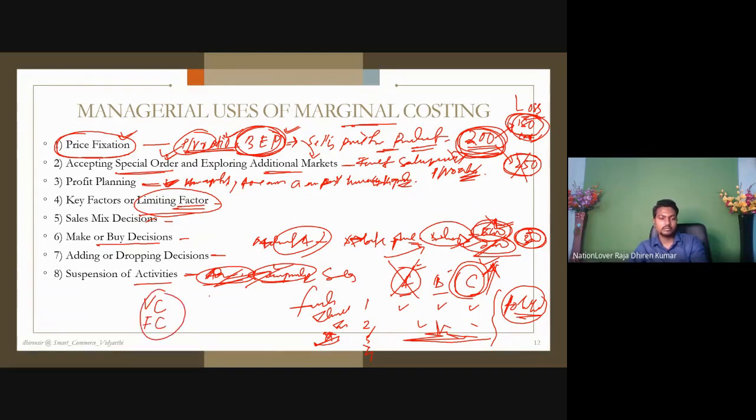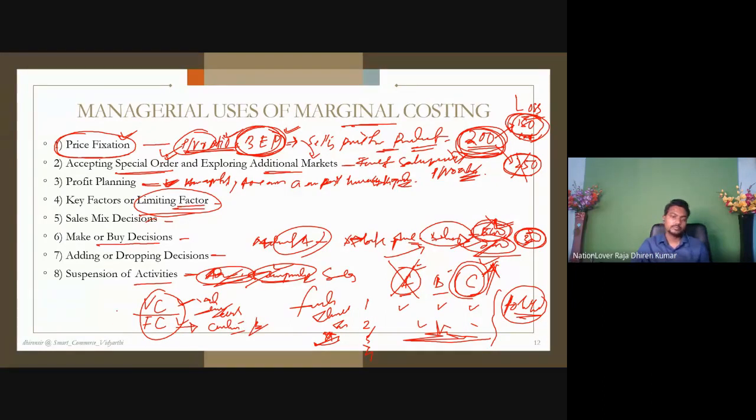Now in variable cost, material, labor, expenses are there. Fixed cost, look here, is not always fixed. Fixed cost is fixed up to a certain level. If you produce beyond that level, fixed cost will also increase.